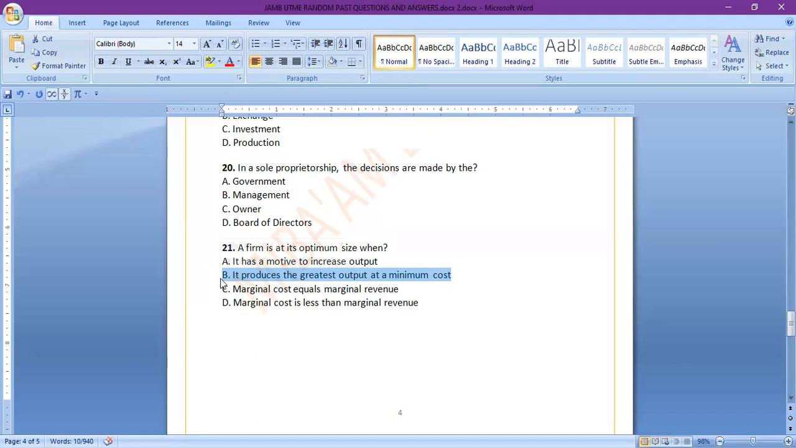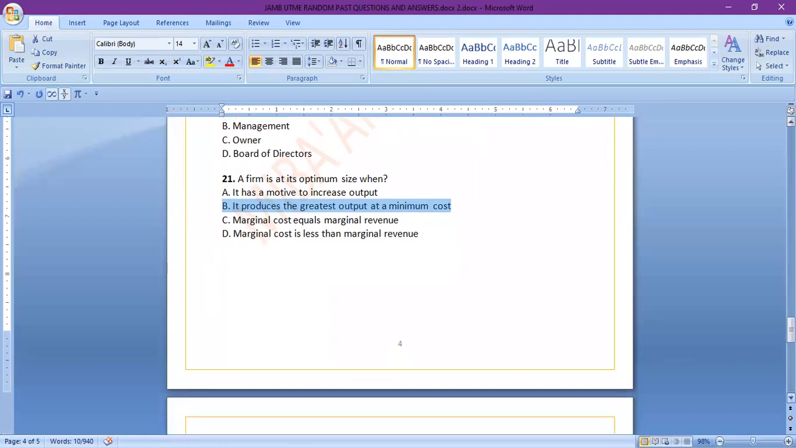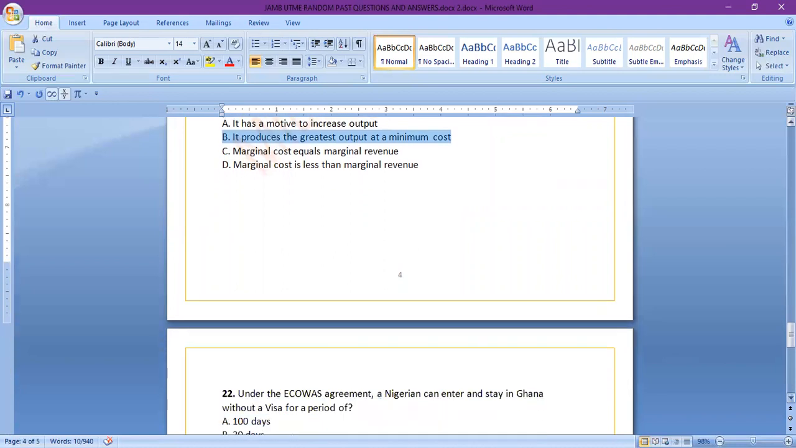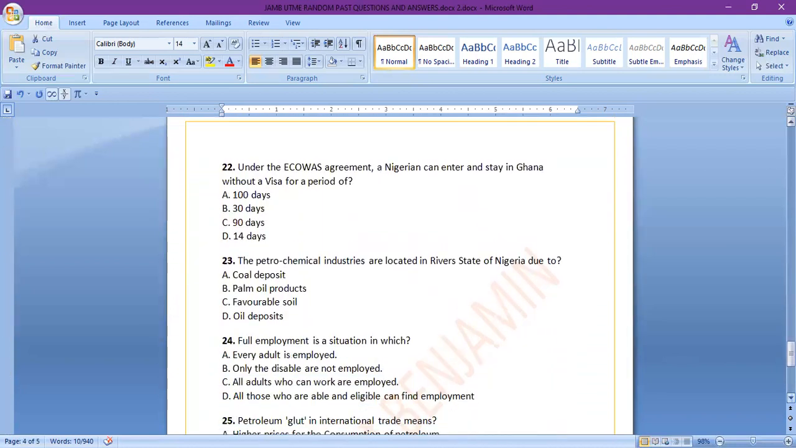When it produces the greatest output, the total revenue will be high, and when it is operating at a minimum cost, total cost will be low. So in such a case, the firm will be making the most profit, because the total revenue will be further away from the total cost. And since profit is the difference between the total revenue and the total cost, the firm will then optimize its size.